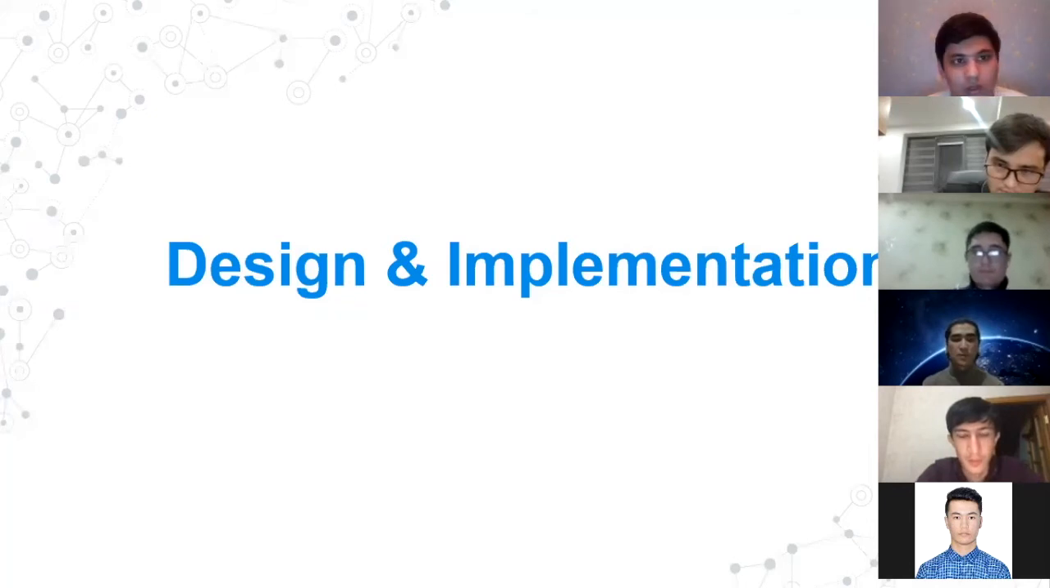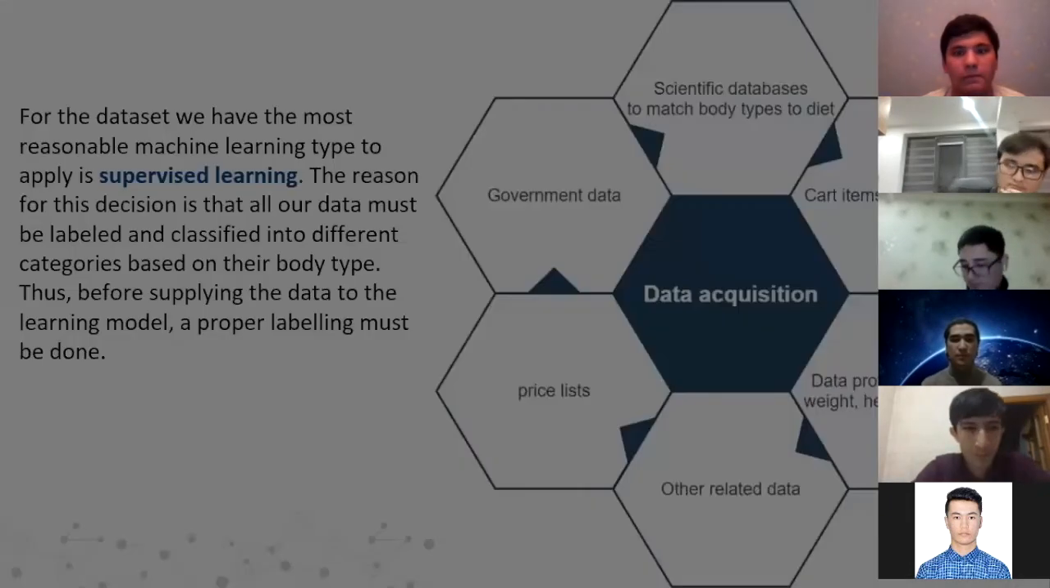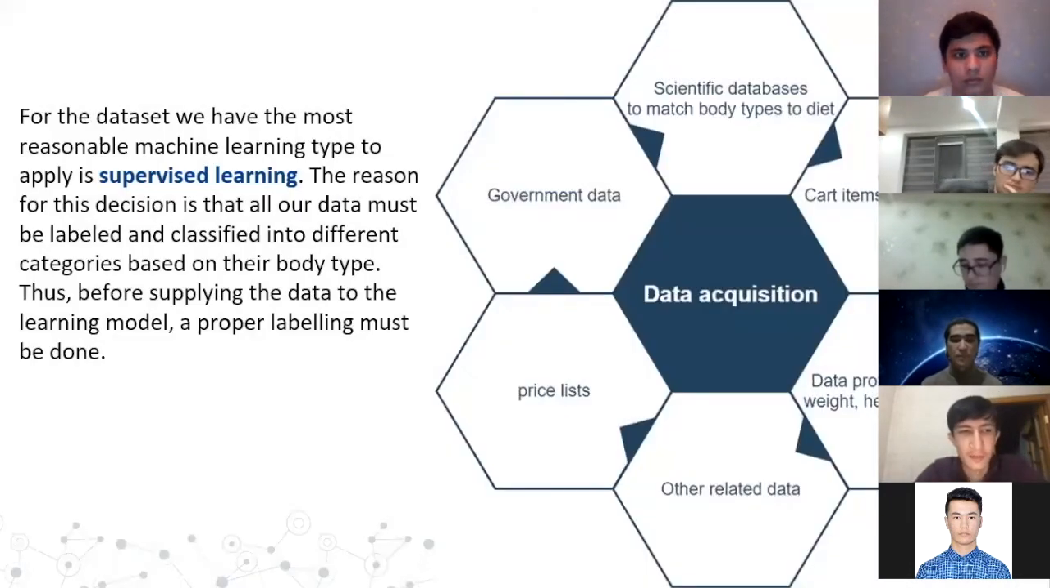Design and implementation. For the dataset, we have, as the most reasonable machine learning type to apply, supervised learning. We have divided data acquisition into 6 main parts: data provided by people, weight, height, age, and diet; cart items with their calories; scientific database to match body types to diet; government data; price list; and other related data.